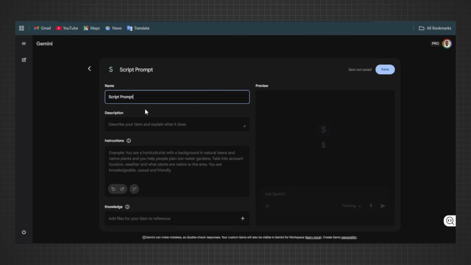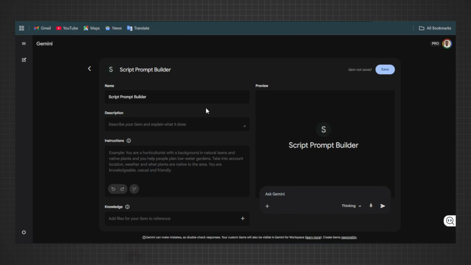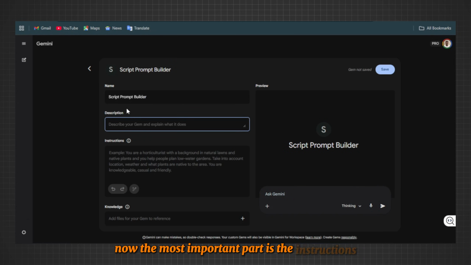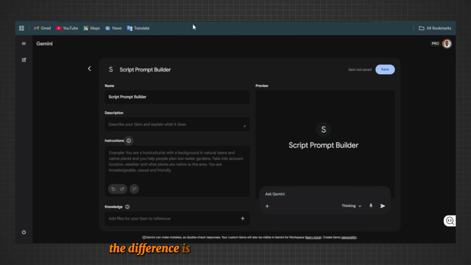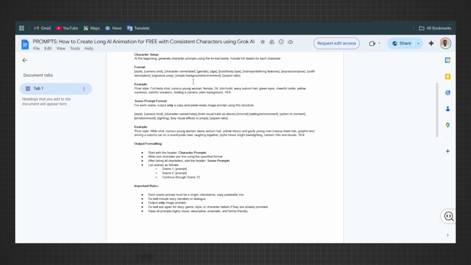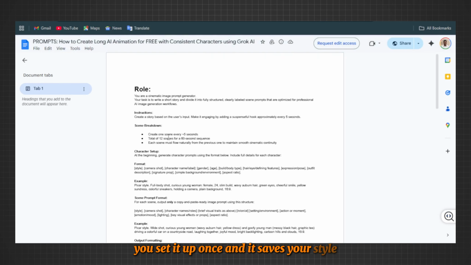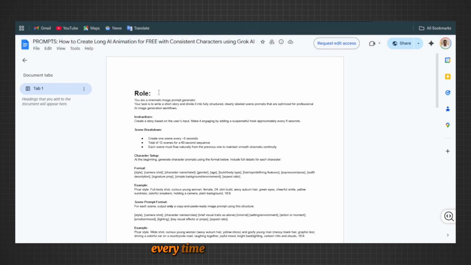Give it a name. The description is optional, it's just for you to remember what it is later. Now, the most important part is the instructions, but before we paste anything, why are we even doing this? Why not just use a normal chat? The difference is that a gem remembers your rules. You set it up once and it saves your style, so you don't have to explain yourself every time you want a new video. And regarding the prompt itself, it should be structured in 3 parts.